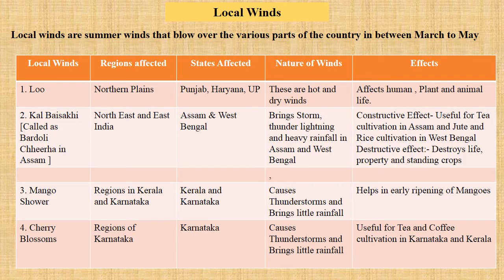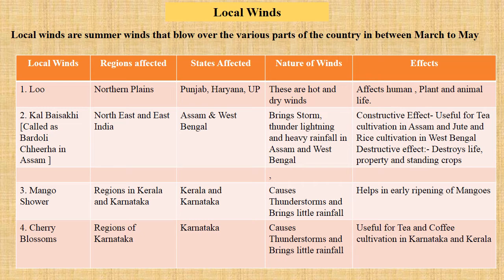Now let's study local winds. Children, if you remember, we had learned different types of wind: the trade winds, the permanent winds, westerlies, local winds and periodic winds. So we are going to study local winds that blow in India. In the summer season, we have some local winds which blow in different parts of our country from March to May. Let us see the first local wind.